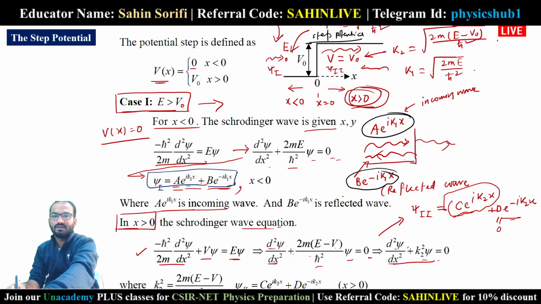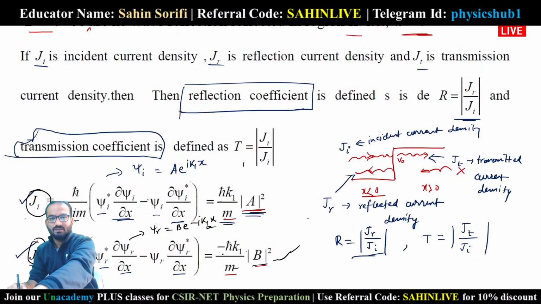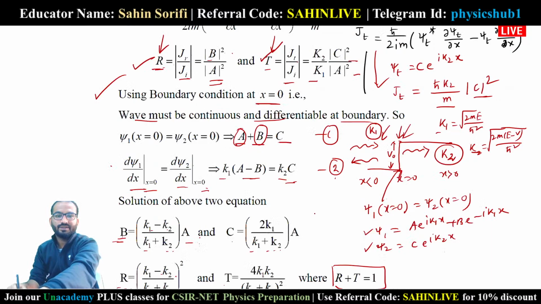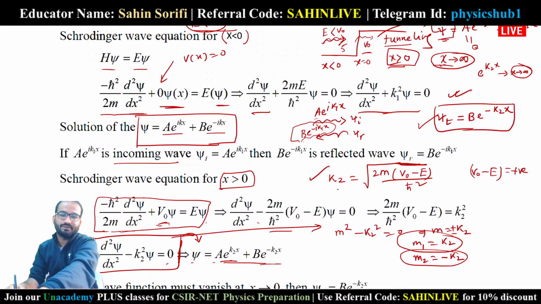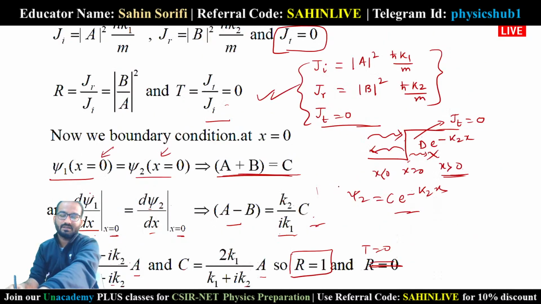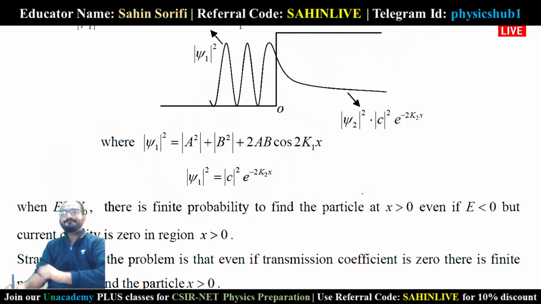So we considered here two cases. One is E greater than V naught, and we solved the differential equations, and we got incident current density, reflected current density, transmitted current density. We found reflection coefficient, transmission coefficient, and then we went for the next case, E less than V naught. There also we solved the differential equations. We got reflected current density, incident current density, and transmitted current density is 0. I hope this is helping.